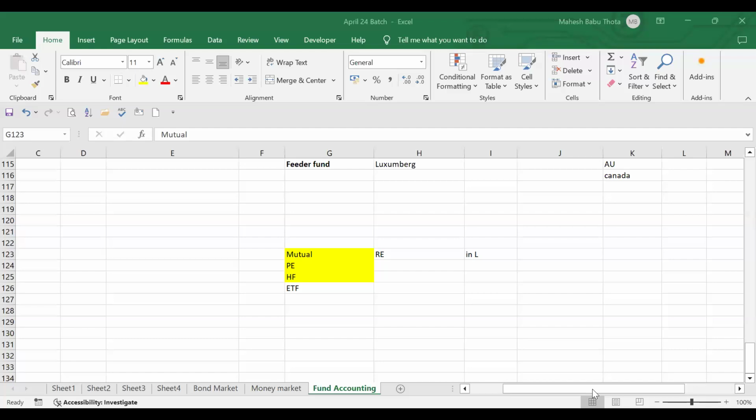Mutual funds will always have very little risk. Maybe the return will be more than the fixed deposit rate. But when we compare with private equity and hedge funds, mutual fund returns are very low. Risk is very low, returns are also very low. If you want to get huge returns, we have to go for huge risk. Simple. That's a normal strategy, right?